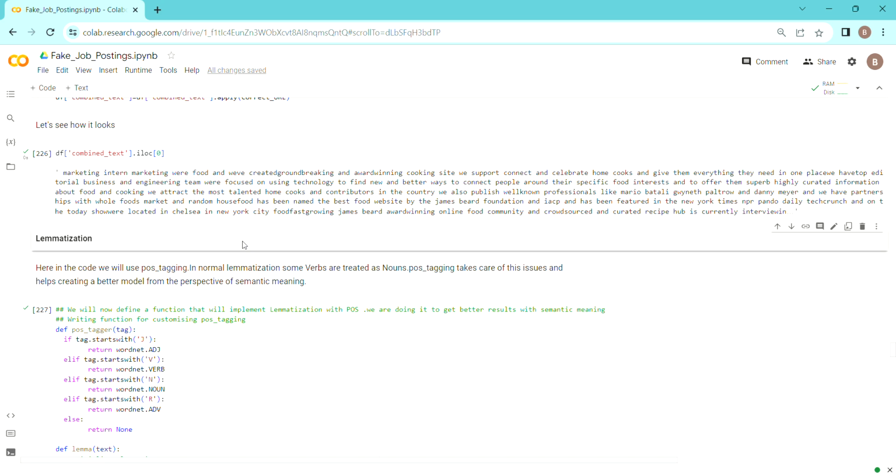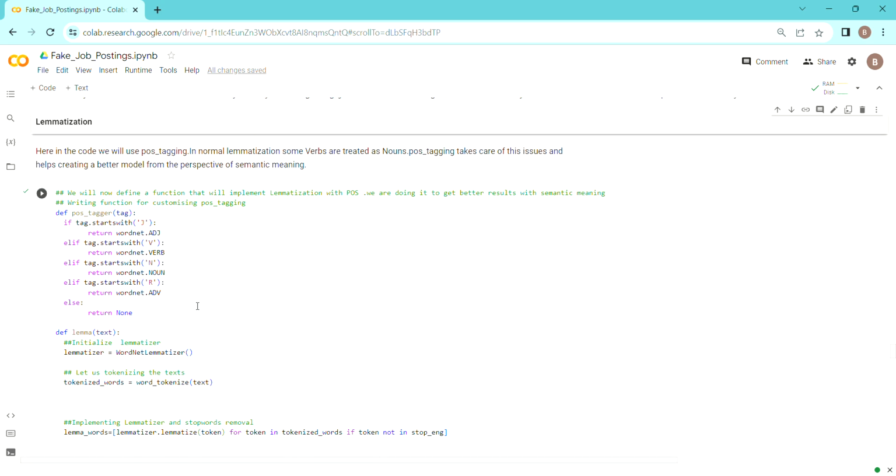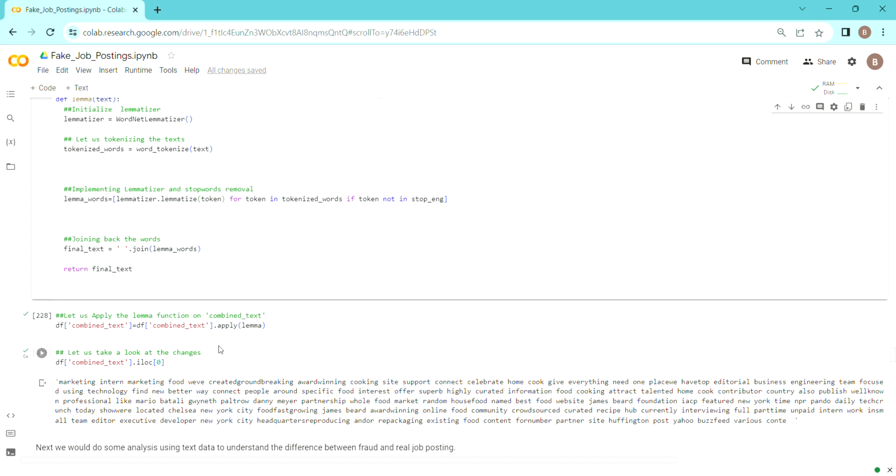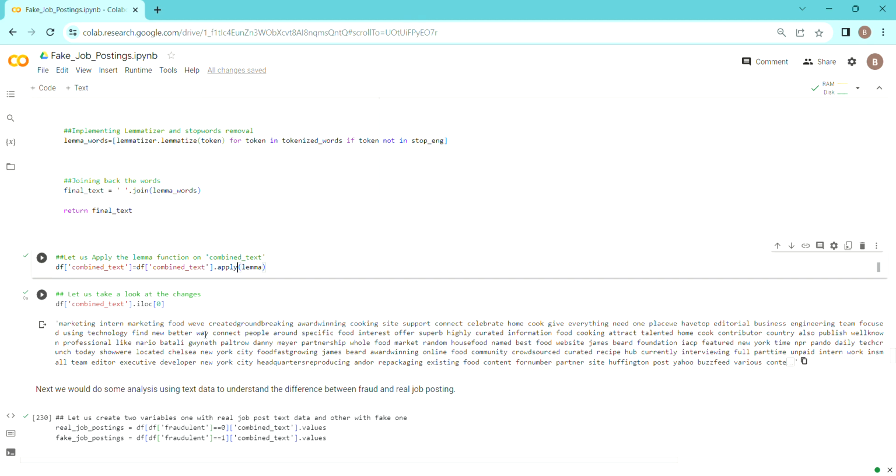But I am going to use lemmatization here because I believe that with lemmatization I can actually preserve the sentiment and the semantic meaning of the words better. So here I have created a function that uses lemmatization, I have applied it on the words, and this is how it looks now.